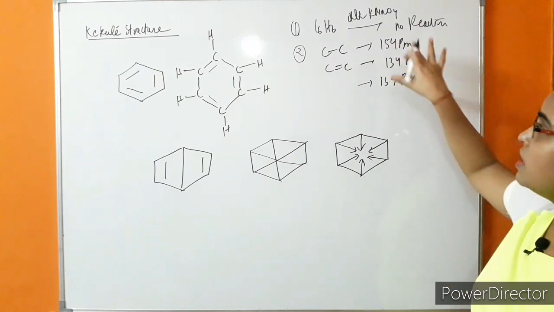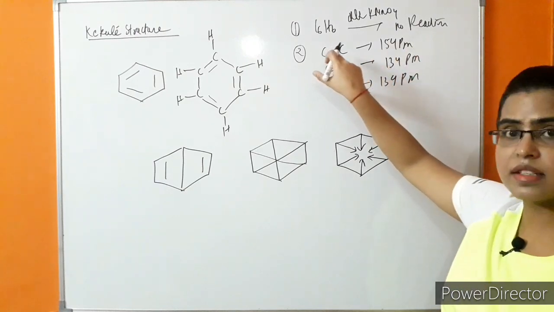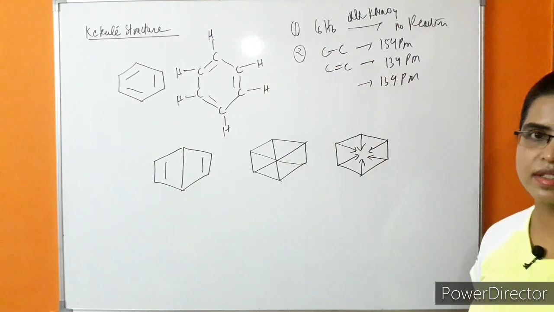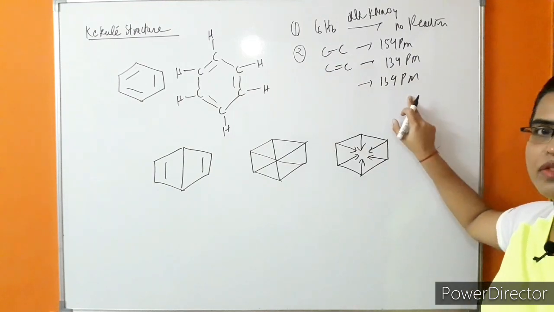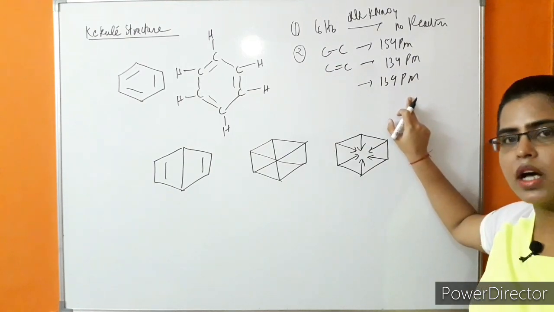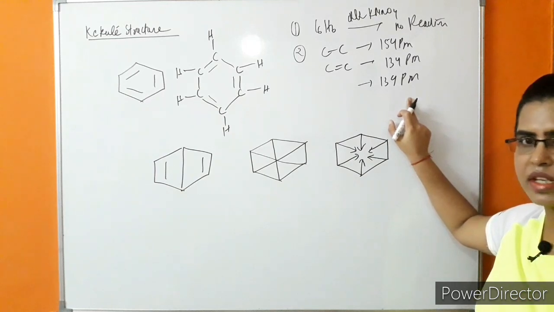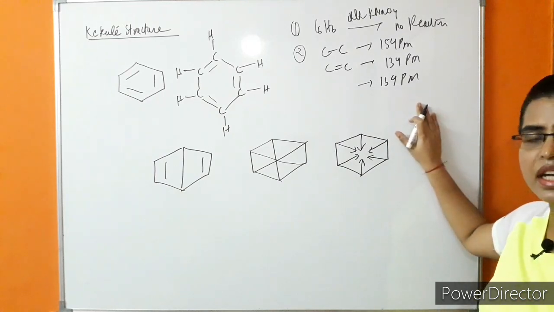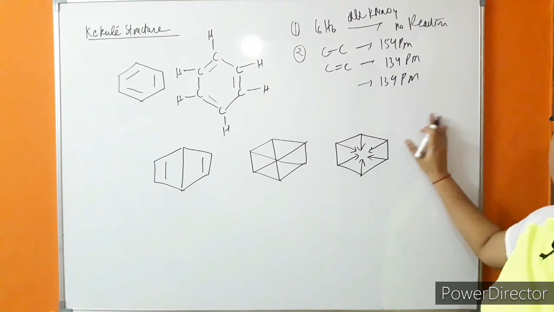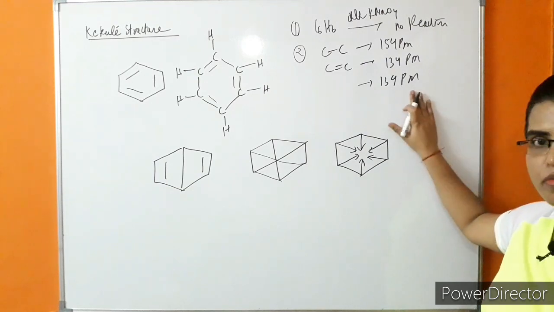It means in the benzene ring, every carbon-carbon bond length is 139 picometer, not 154 or 134 picometer. It means it is intermediate between the C-C single bond and the C=C double bond. So the actual carbon-carbon bond length present in the benzene ring is 139 picometer. So what is the reason behind this? This was the second objection.